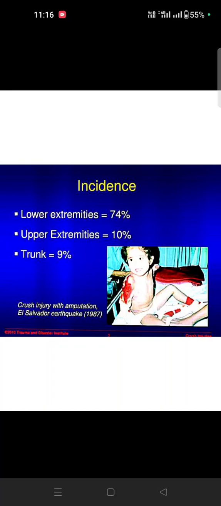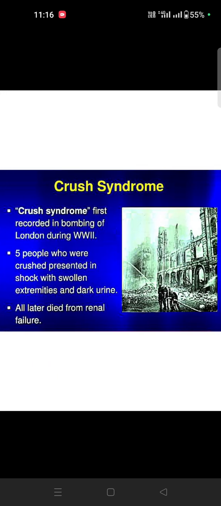Mainly the upper extremities are affected in only 10%, the lower extremities 70%, and the trunk 9%. Crush syndrome and crush injury are a little different. Crush syndrome is a question that may come. Okay, what is crush syndrome? They may ask like this, so you can normally write it as a definition.